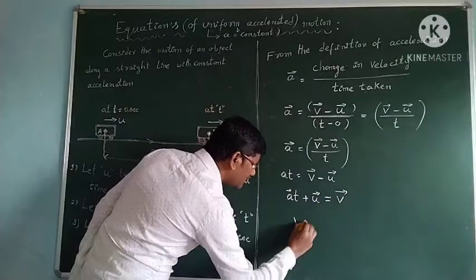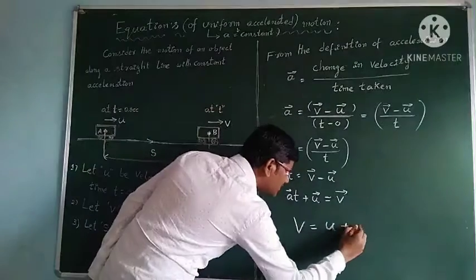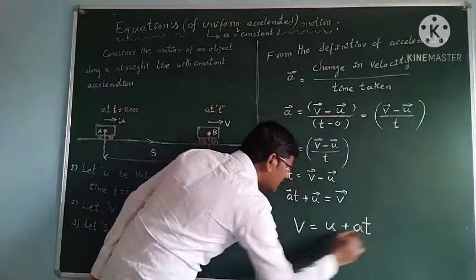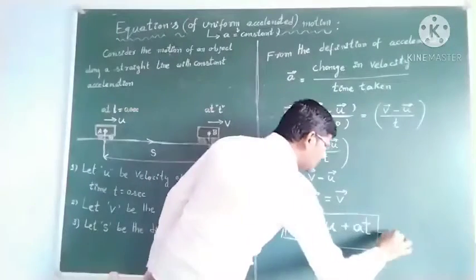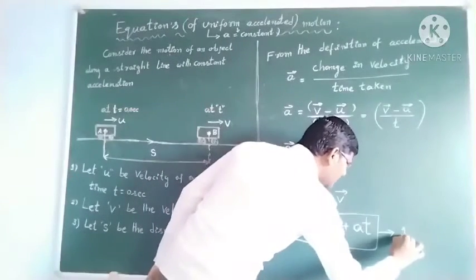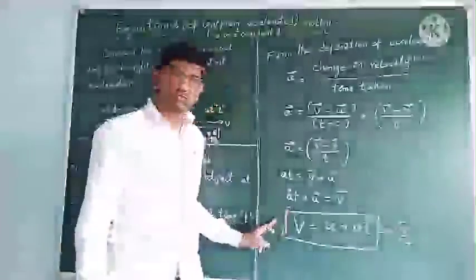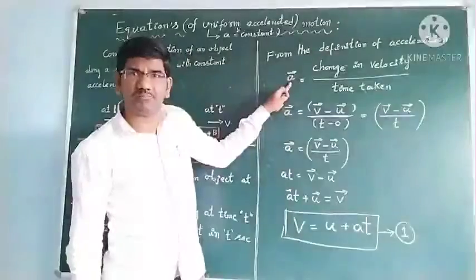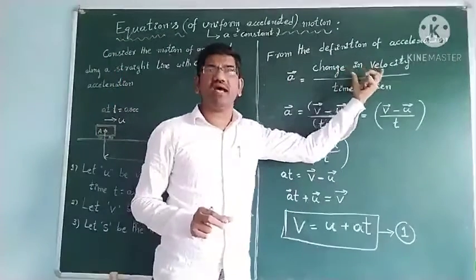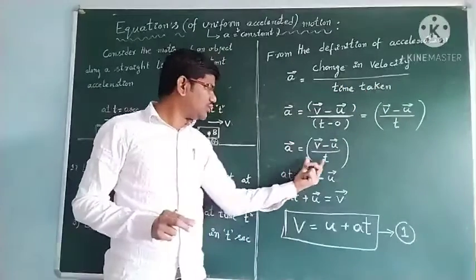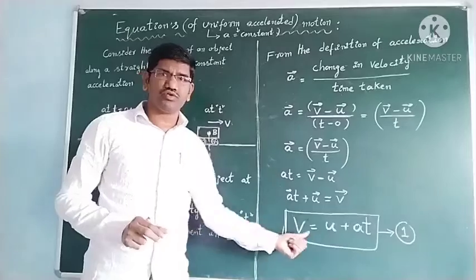So v is equal to u plus at. This is the first kinematic equation, so remember it, students. We got this from the definition of acceleration: simply, acceleration is equal to the change in velocity by time, that is v minus u by t, and doing the cross multiplication we got this equation.